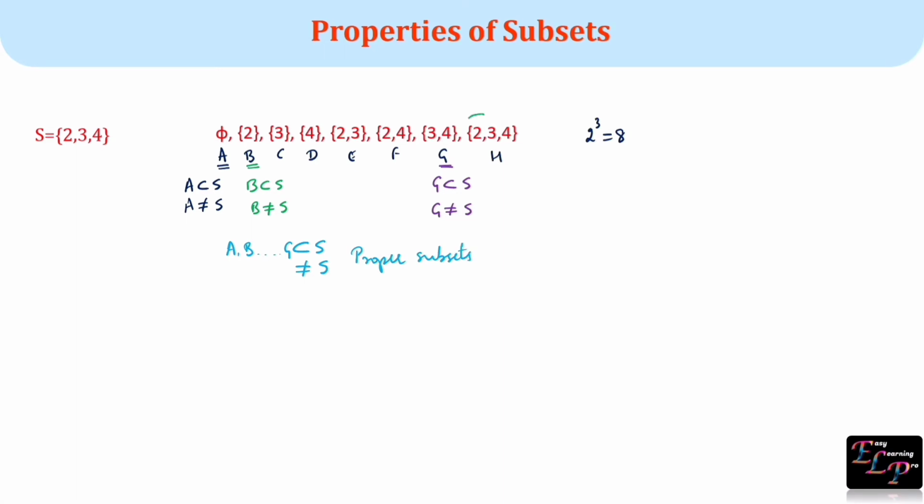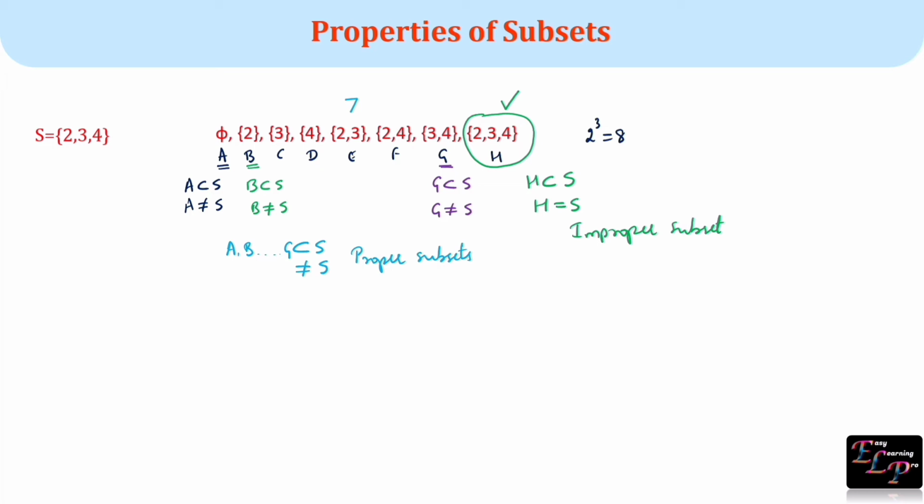But if we consider set H, H is a subset of S but H is equal to S. Hence, this set is called an improper subset. So in each and every set, there will be one subset which is an improper subset. So here the proper subsets are from A to G. So we have a total of 7 subsets,